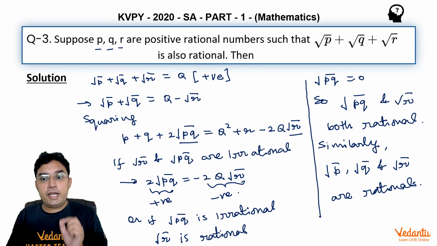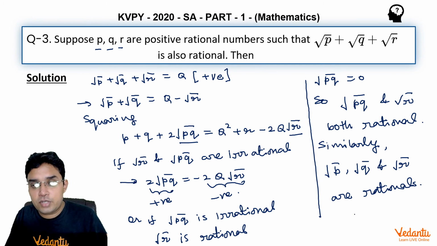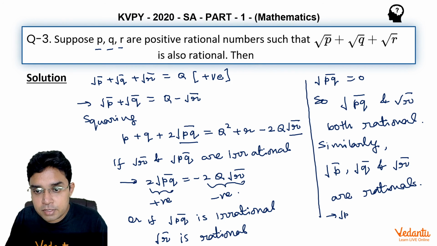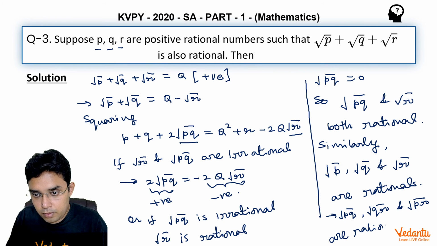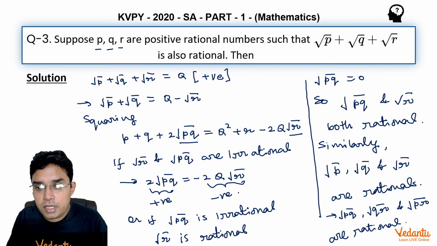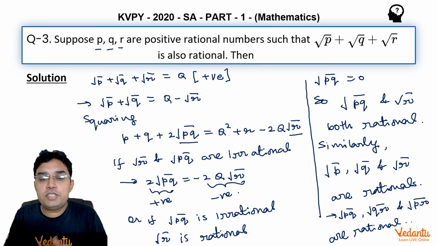In fact, if root p, root q, root r are rational, then the numbers root pq, root qr and root pr will also become rational only, because they are just the product of two rational numbers, which has to be a rational number only.